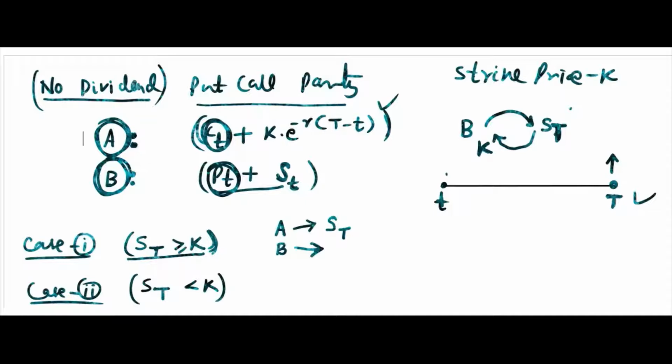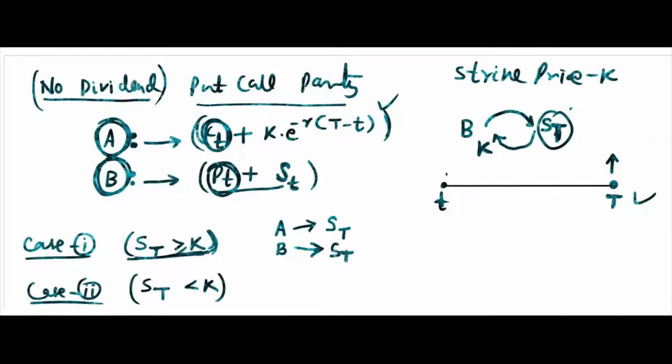Either you will buy or you will sell. According to that we have given put option and call option. So in this portfolio, what will happen? The final value will be, because B will not exercise the contract in this case, whatever is there, this will be worthless. Now at capital T, the time is over, but what will happen? The share is there, it will grow to ST.